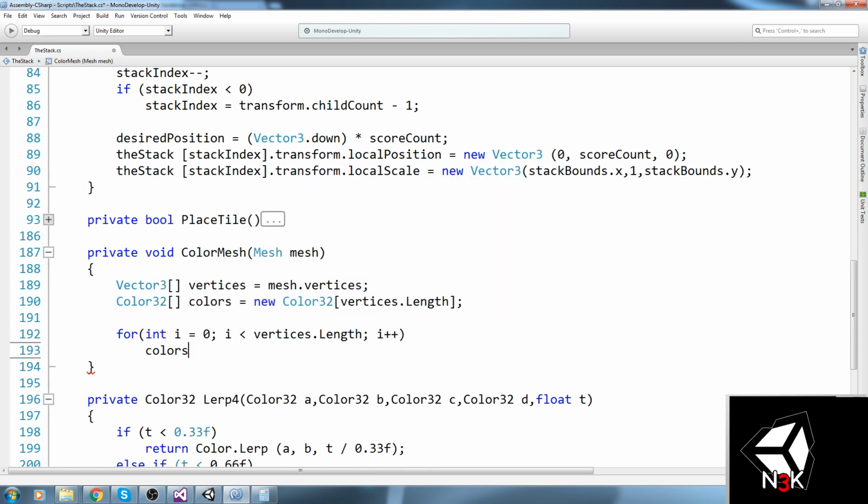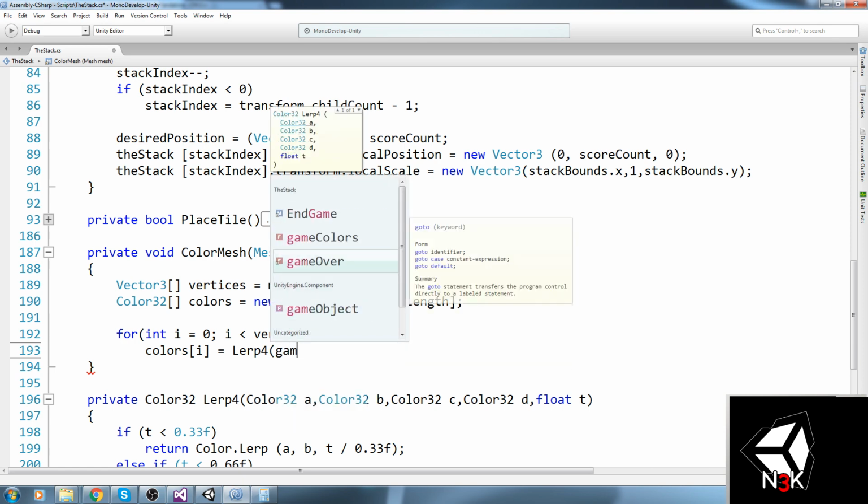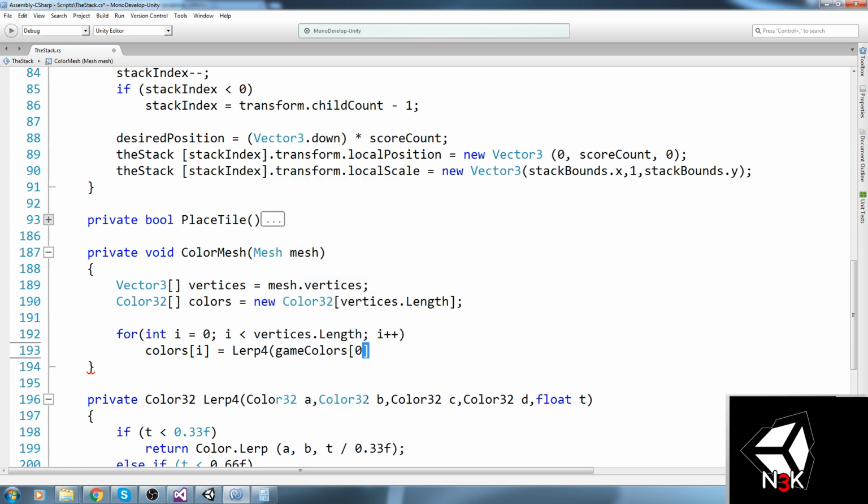Now colors at index i is equal to, then we do a lerp here, so Lerp4 in this case, and let's go ahead and lerp gameColor, which is the array we declared up top. So gameColor at the index 0, 1, 2, and 3. So that's 3, that's 2, that's 1. And what could we do for the lerping value?